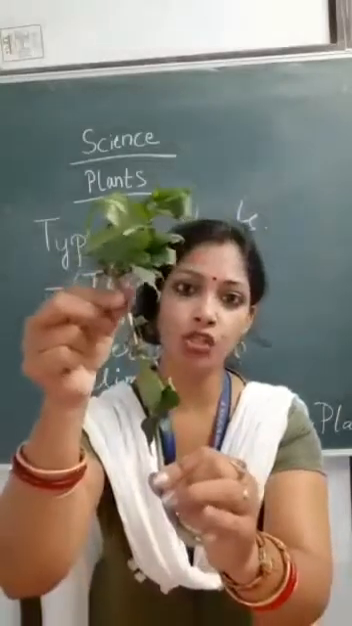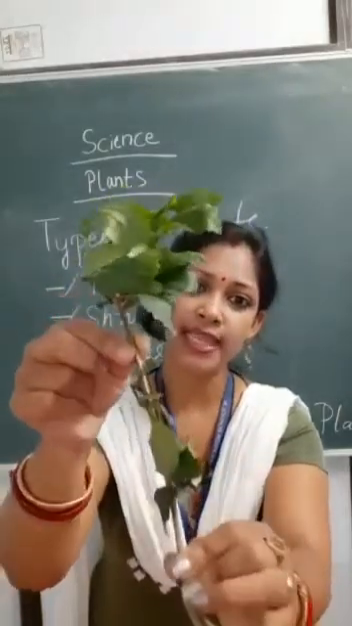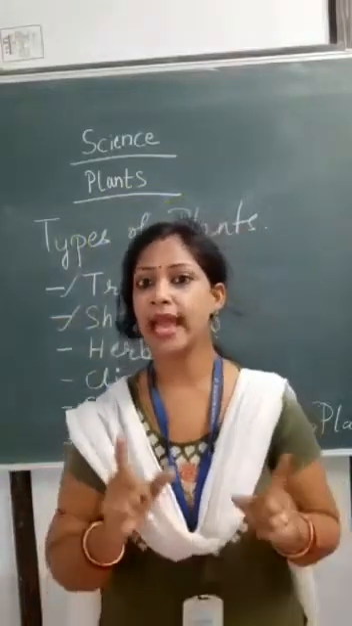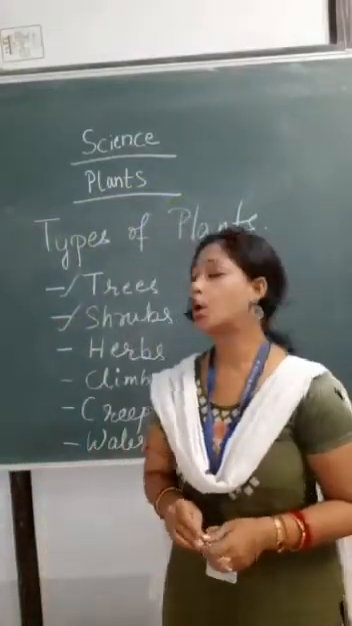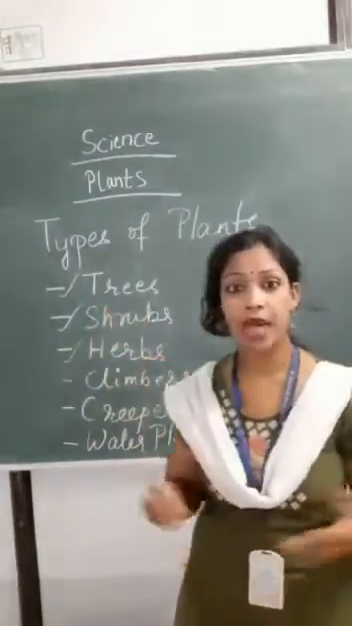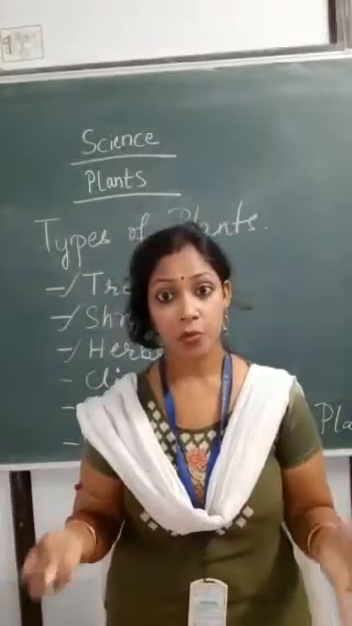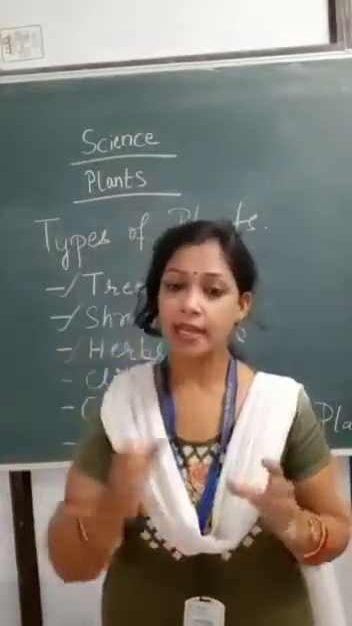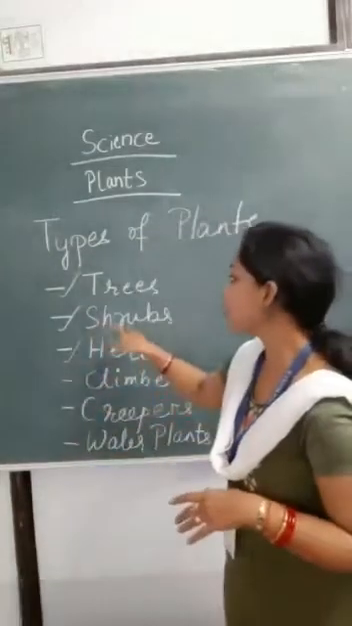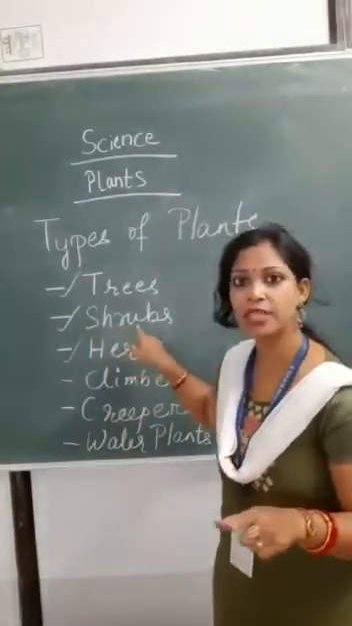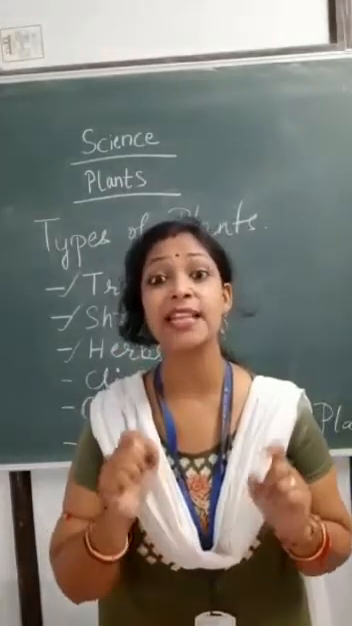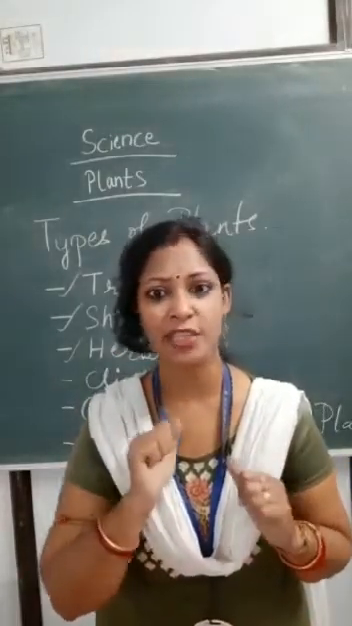And it also has a woody stem. You can see this plant also has a woody stem. Thick and woody stems are called shrubs. Okay? Then comes your herb. What is a herb? Herbs are also small plants. These plants are smaller than shrubs, but the stem is soft, green and soft.